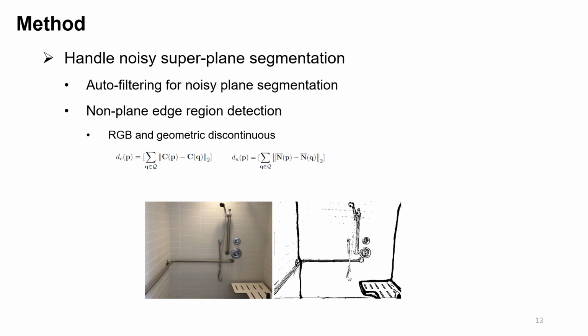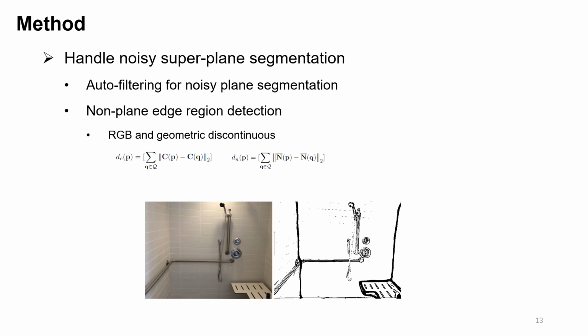The core idea of our superplane constraint is to enforce a global constraint on pixels belonging to the same superplane. However, since unsupervised superplane segmentation may include some noisy results, which may be non-planar regions or misgrouped pixels, we propose two strategies to deal with noisy predictions. First, we propose a self-guided automatic filtering strategy to filter out these outliers. Specifically, we compare the normals of all pixels in the superplane with the average normal and filter out all pixels whose normal direction differs from the average normal by more than a threshold value.